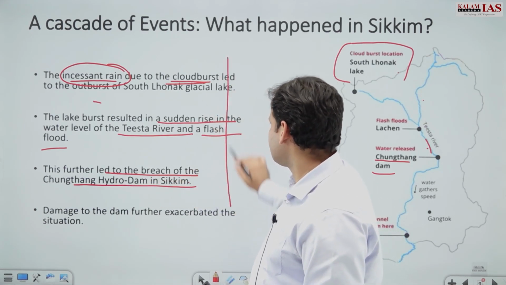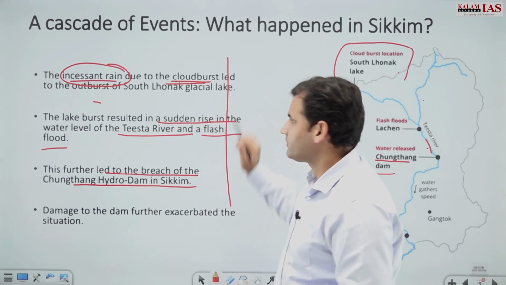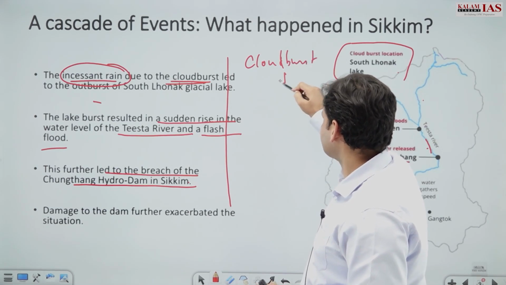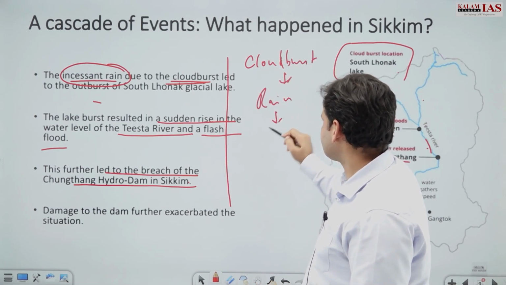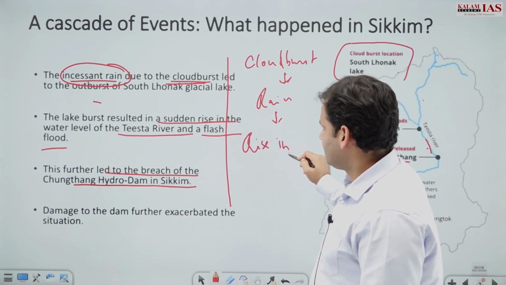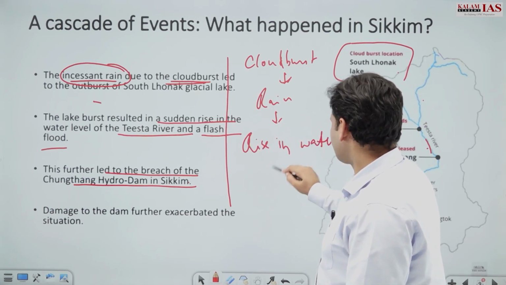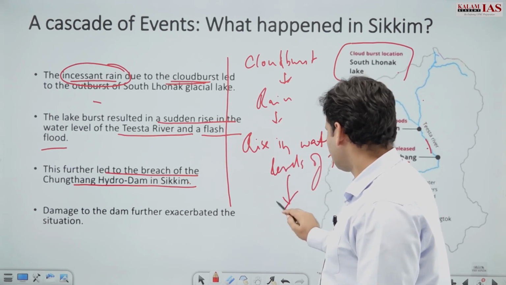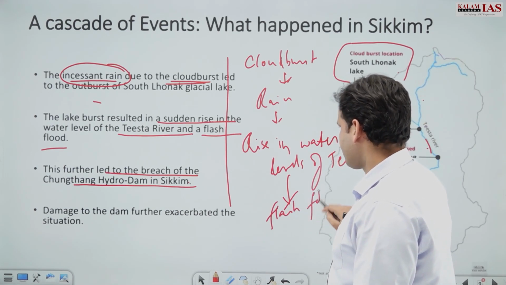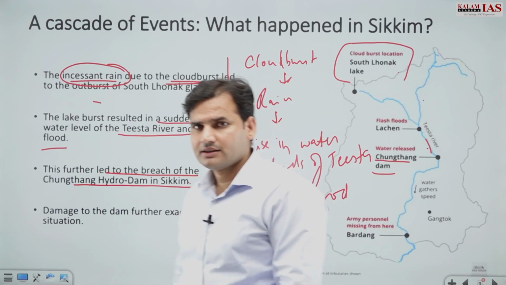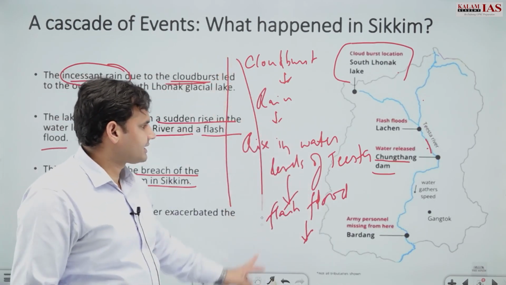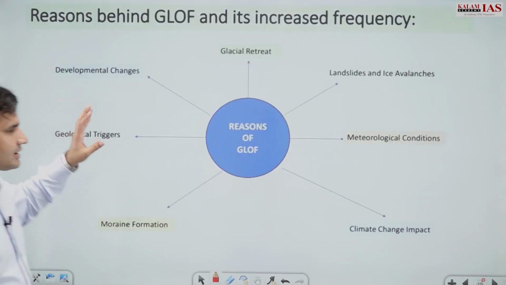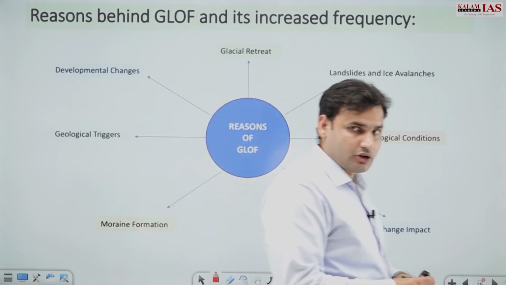तो आप इसको कैसे show कर सकते हैं? This you can show with the help of a flow chart. You can mention cloudburst. Cloudburst की वजह से what we have? Rains, heavy rains, rise in water levels of river Teesta, right? This has led to a flash flood and we have breaching of the dam. So you can generate a flow chart also, right? Now what are the causes or the reasons behind GLOF?